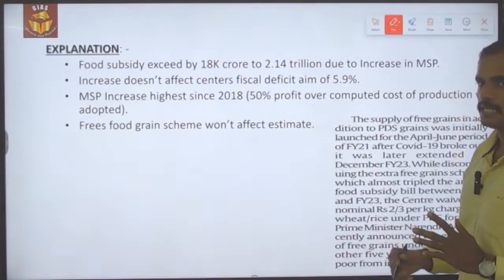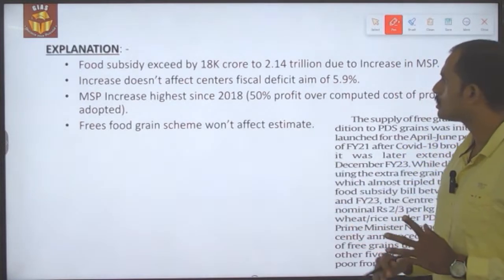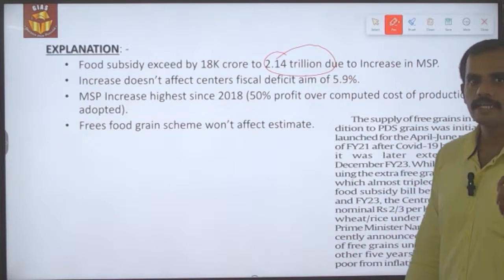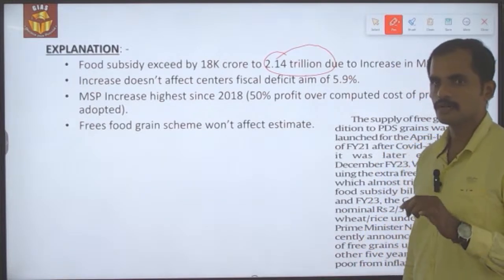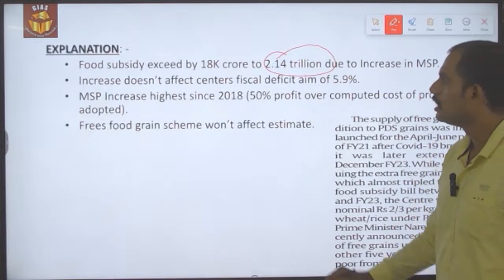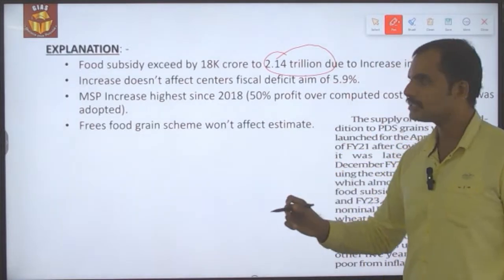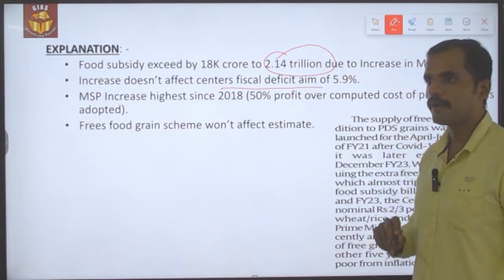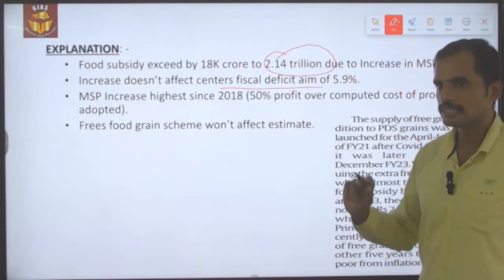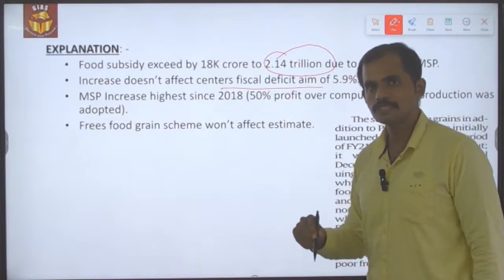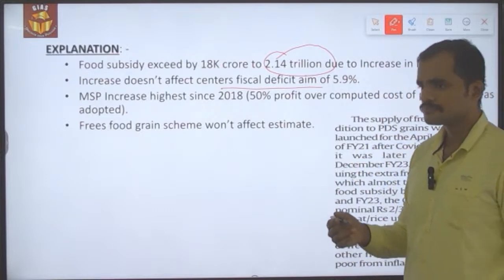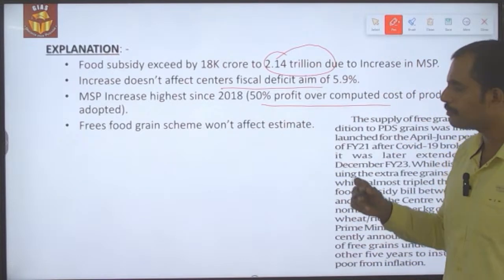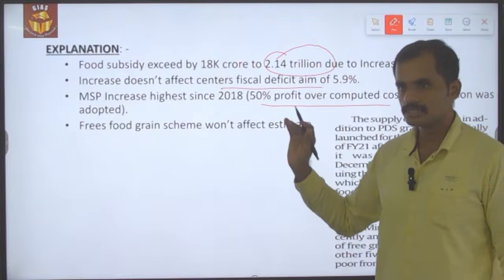So the food subsidy has exceeded by 18,000 crore, that is to 2.4 trillion, due to the increased MSP that was announced this year. The increase doesn't affect the Centre's fiscal deficit aim of 5.9%. The MSP has increased this year, which is very high when compared to 2018, the year where the 50% profit over the computed cost of production was adopted.